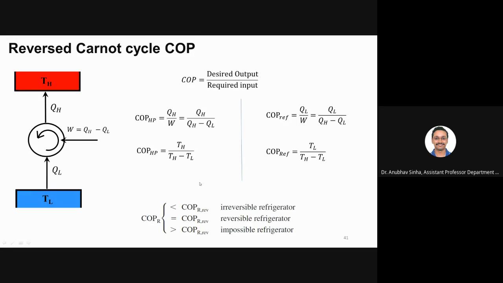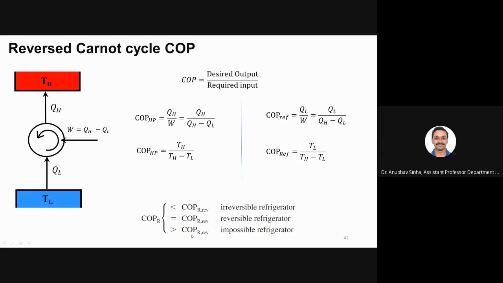Now, suppose I have a refrigerator and I measure its COP and compare it with the COP of a reversible refrigerator. If it is less than that of the reversible one, then it is an irreversible refrigerator. If it is equal, then it has to be a reversible refrigerator.